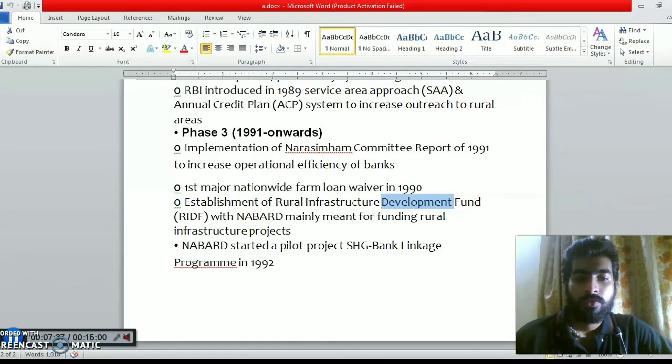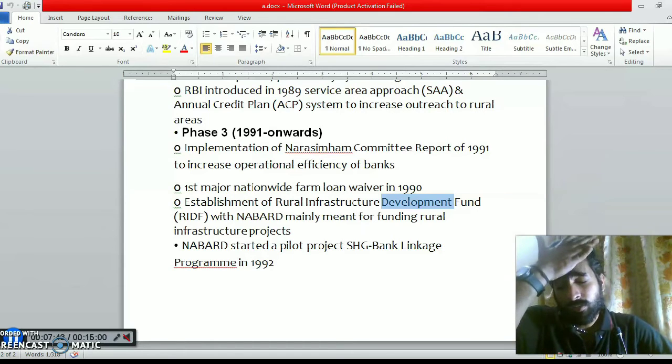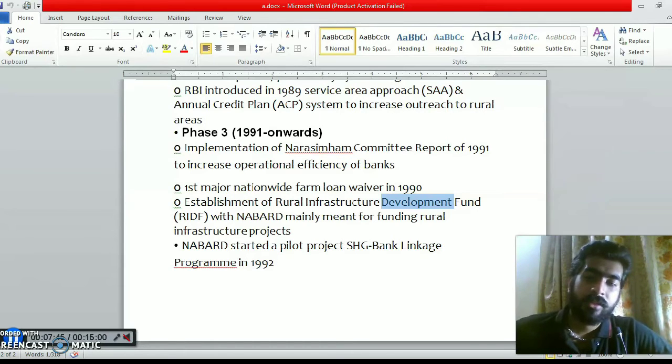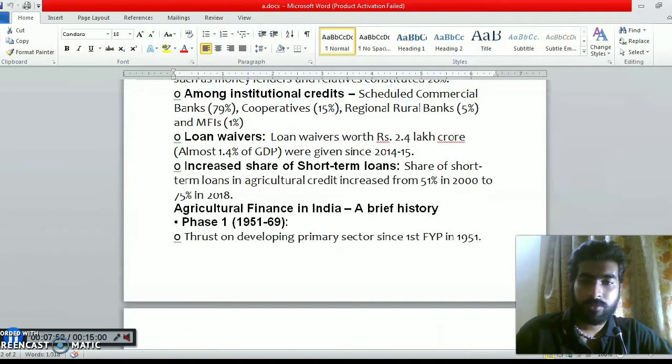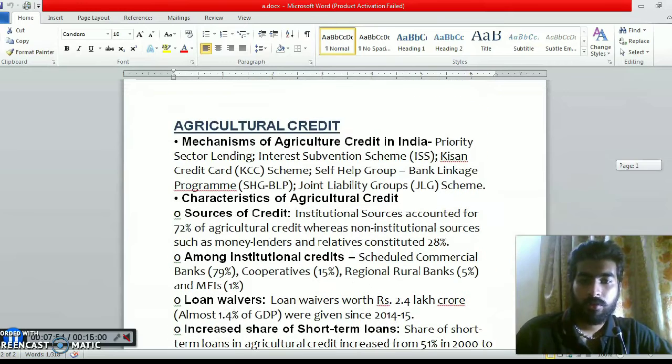If it is asked in UPSC Mains, you can easily answer the history of agriculture credit. You could easily add these points so that you can score well. Okay, I'll take the topic once more so that you can understand it very well.